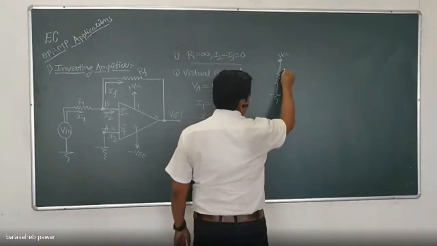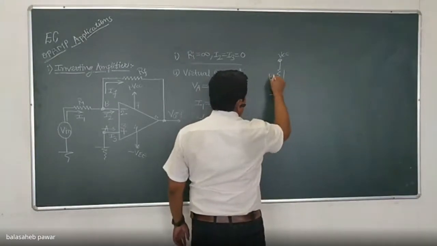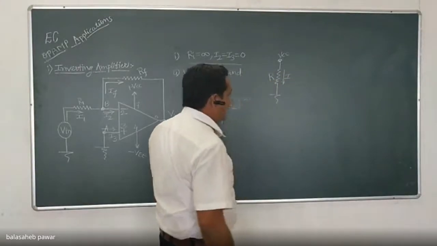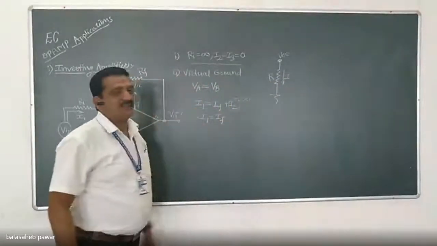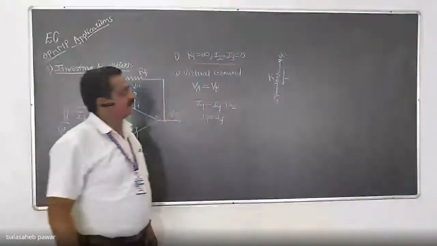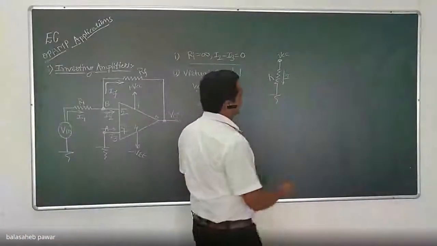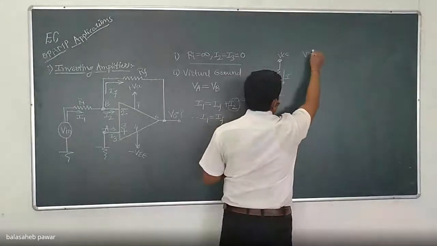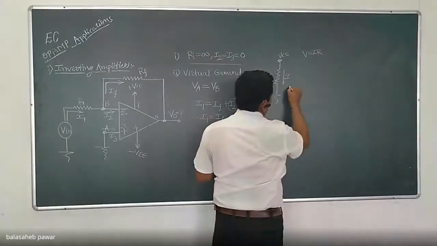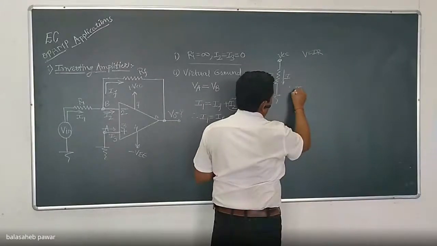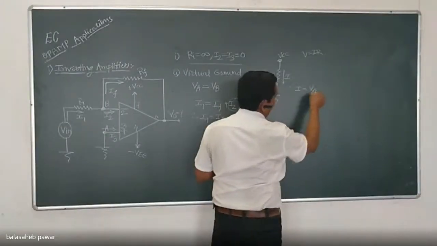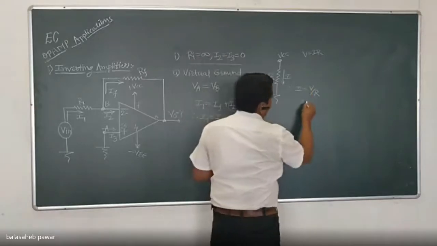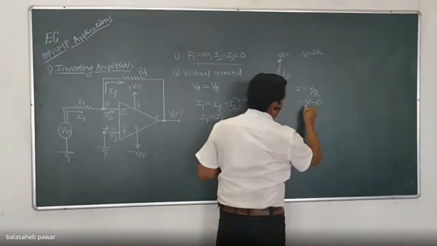The value of the resistor is R, and the current flowing through it is I. So how much will be the value of I? So simple, E equals IR. Therefore, over here also we can write I equals V by R. Actually, it is not only V, it should be V minus 0 divided by R.